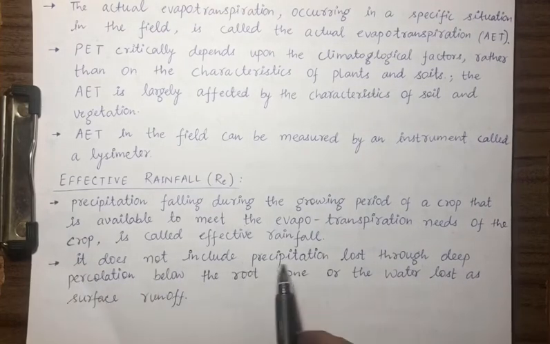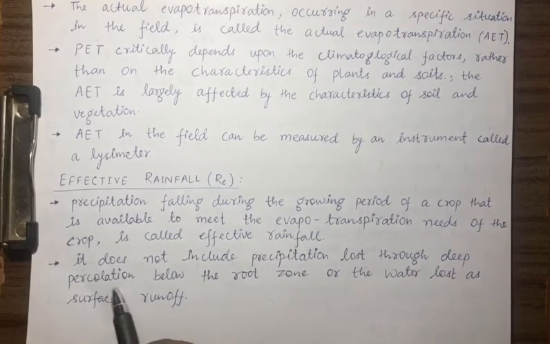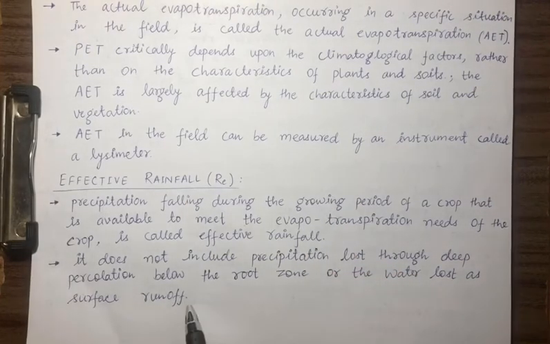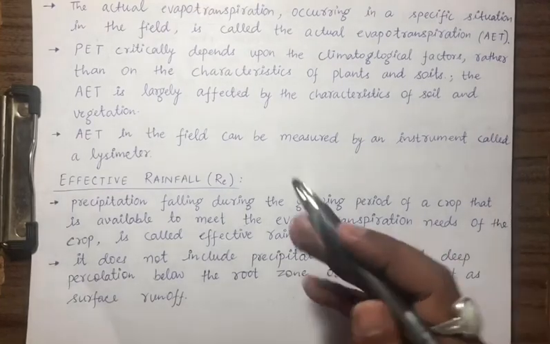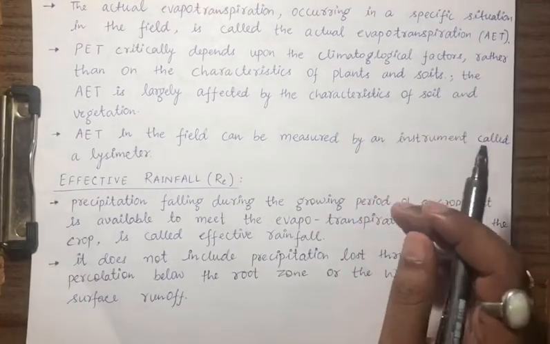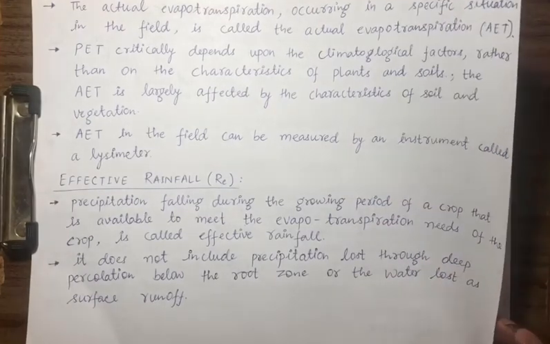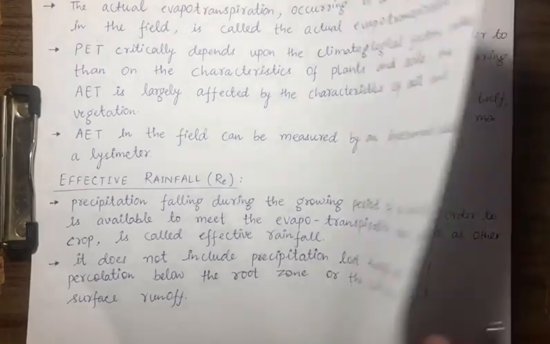It does not include precipitation lost through deep percolation below the root zone or the water lost as surface runoff. So out of the total water there will be losses in surface runoff and percolation. After removing them, whatever water remains will be used for the evapotranspiration process, and that is termed as effective rainfall.